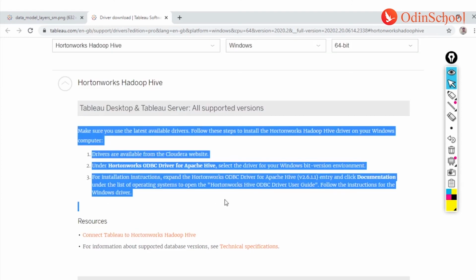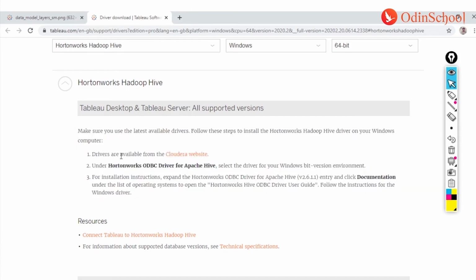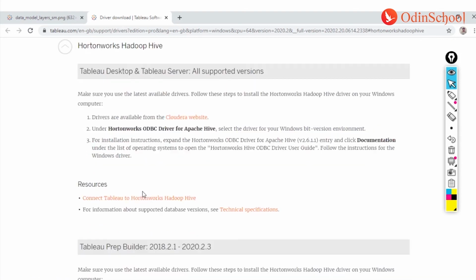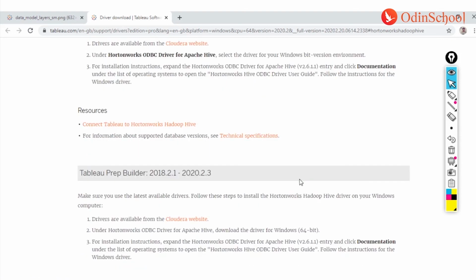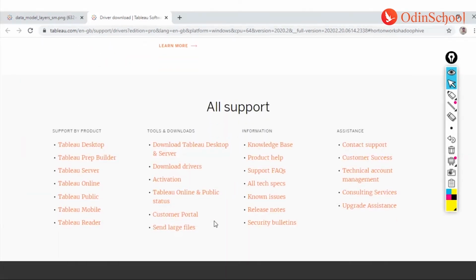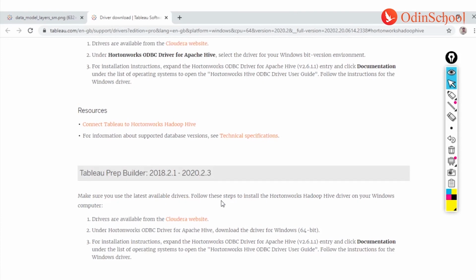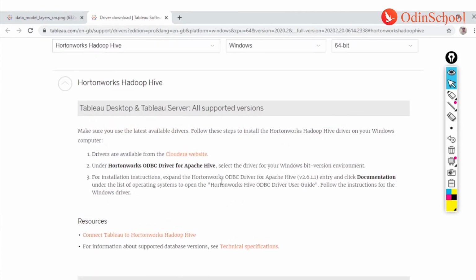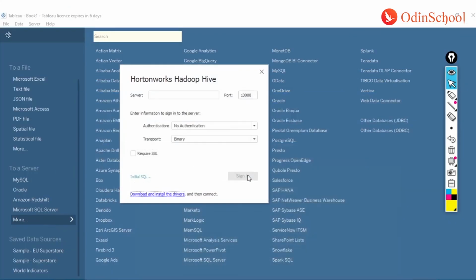You can get it from the Cloudera website and install it in the following process. If you still need more steps, then you can always find more details over here, right? So that's the way in which you can install any drivers in Tableau instances.